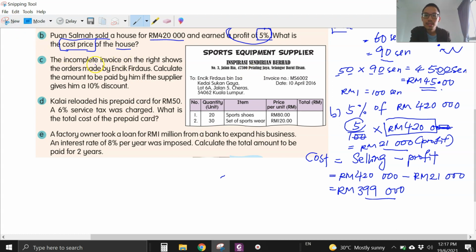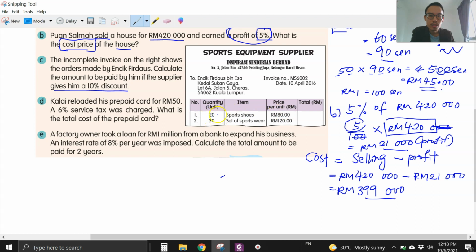Question C. Are you okay so far? The incomplete invoice on your right shows the order made by Encik Firdaus. Calculate the amount to be paid by him if the supplier gives him a 10% discount. First of all, we need to find the total of the items first.